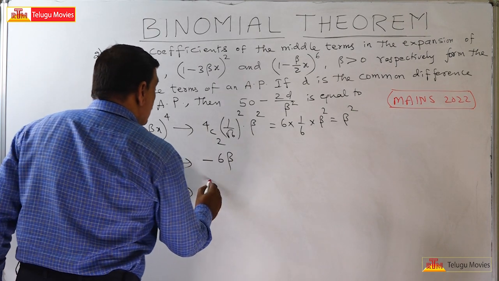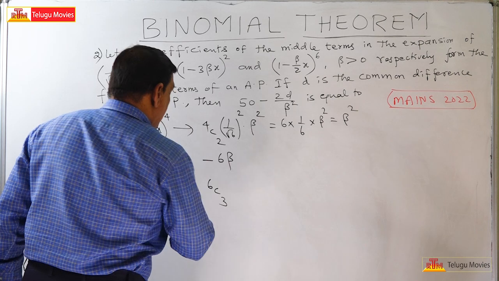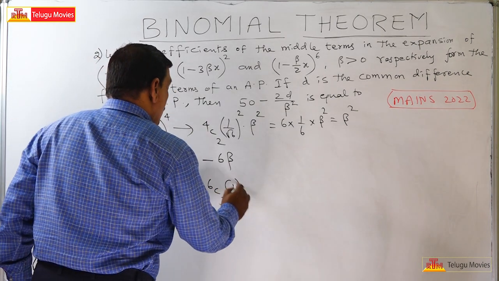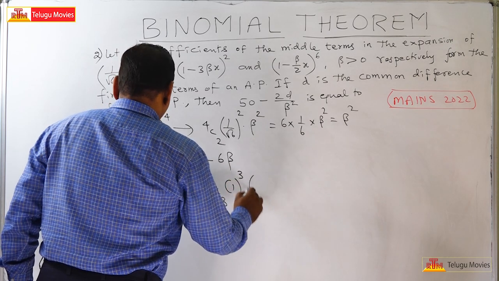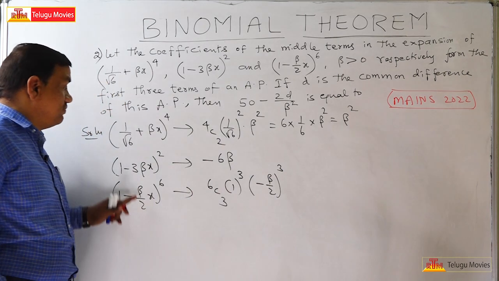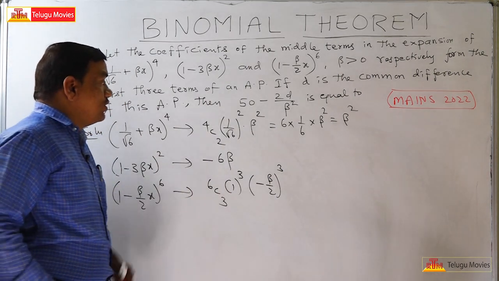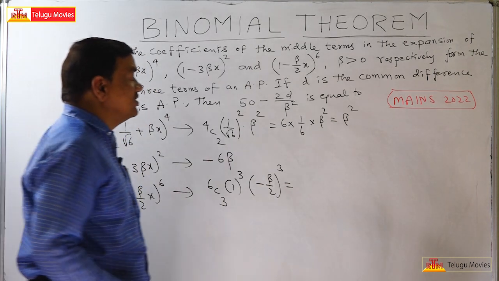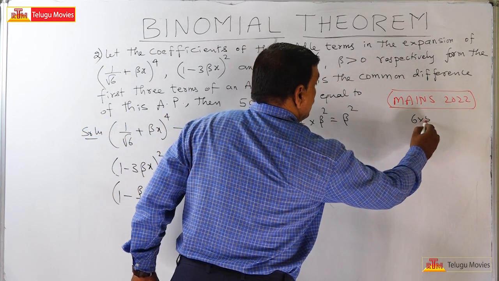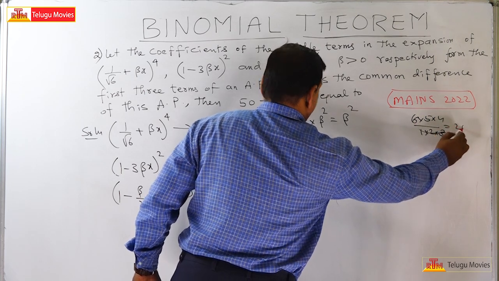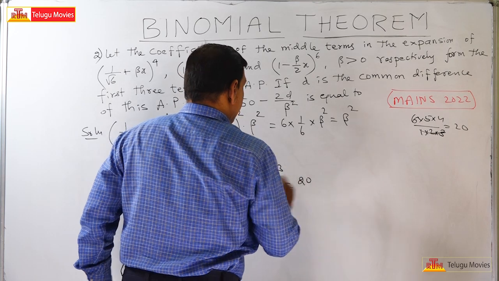Therefore the fourth term is 6C3 times 1 to the power of 6 minus 3, and minus beta by 2 whole cube. How much is the 6C3 value? 6 into 5 into 4 by 1 into 2 into 3, that is 20.